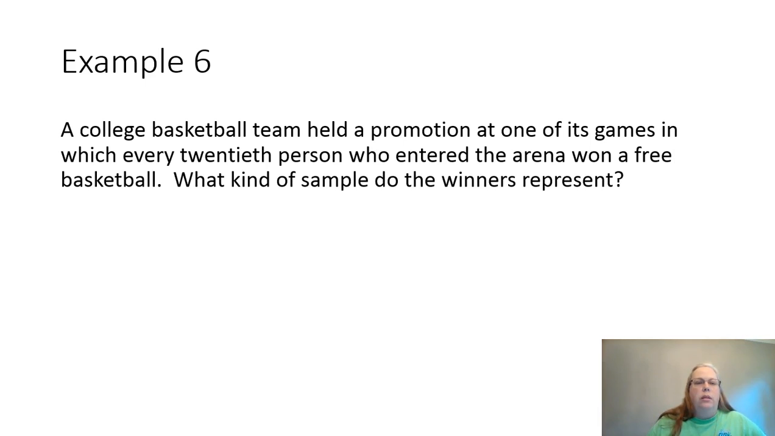Example 6. A college basketball team held a promotion at one of its games in which every 20th person who entered the arena won a free basketball. What kind of sample do the winners represent? Since our population has been ordered according to how the fans enter the arena, and the frequency of sampling has been determined to be every 20th person, this is considered to be systematic sampling.